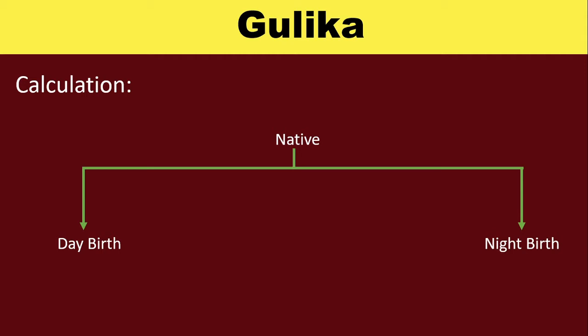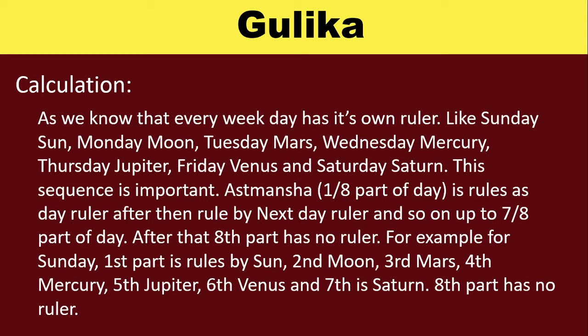Now the native is born either in day or night. Depending on this, there is a calculation. As we know, every weekday has its own ruler. Like Sunday, Sun; Monday, Moon; Tuesday, Mars; Wednesday, Mercury; Thursday, Jupiter; Friday, Venus; and Saturday, Saturn. This sequence is very important. The sequence means Sun, Moon, Mars, Mercury, Jupiter, Venus and Saturn.